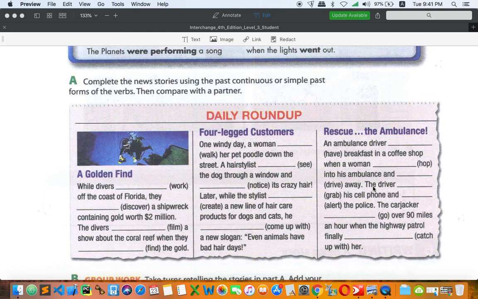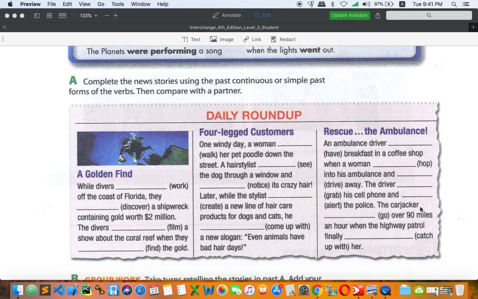Let's move on. The driver grabbed his cell phone and alerted the police. So just like at that moment, after he saw that, you can say the driver grabbed, so double B and ED, it's about past simple, his cell phone and alerted. So that is a series of completed actions.